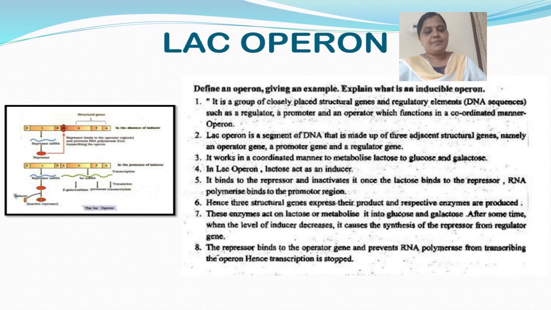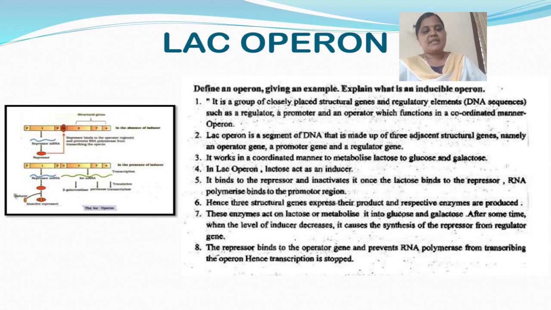This RNA polymerase binds to the promoter region. Hence, the 3 structural genes express their products and the respective enzymes are produced. These enzymes act on lactose, and it is metabolized into glucose and galactose.